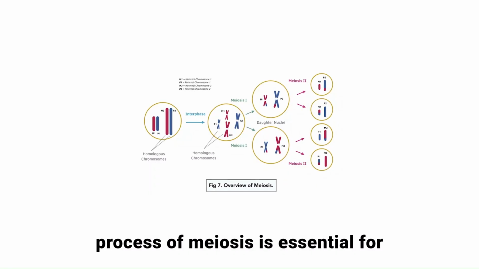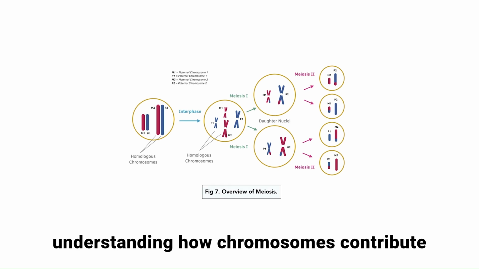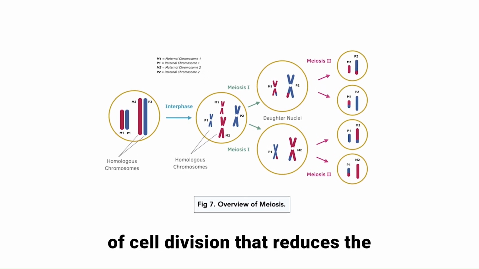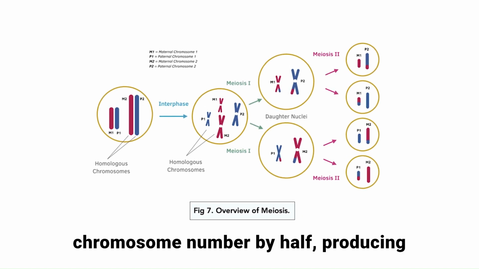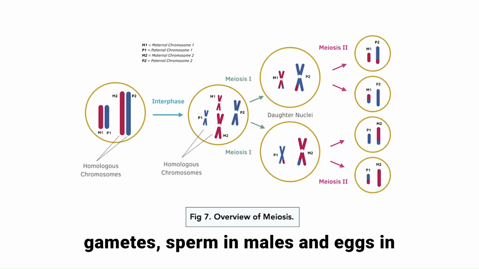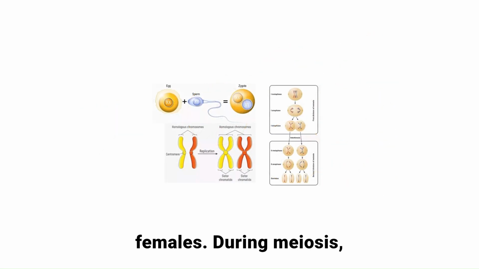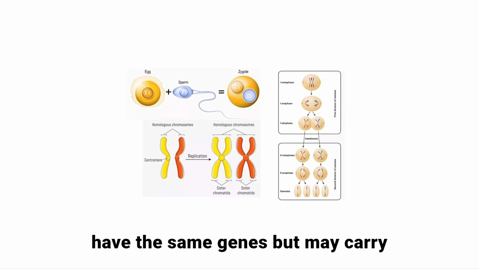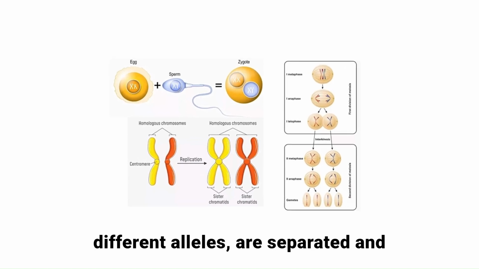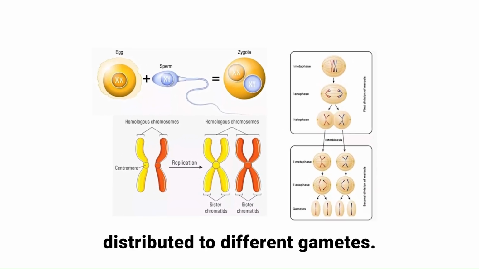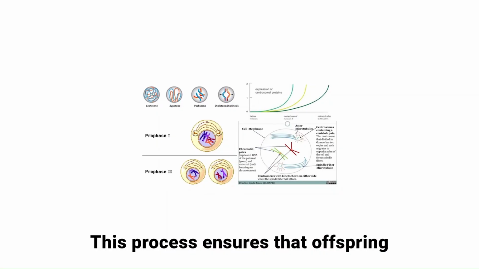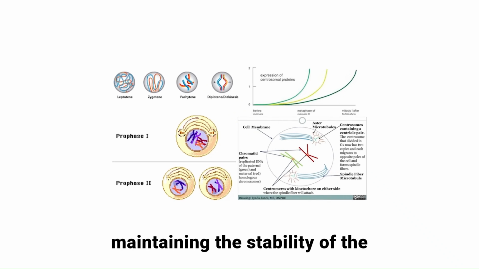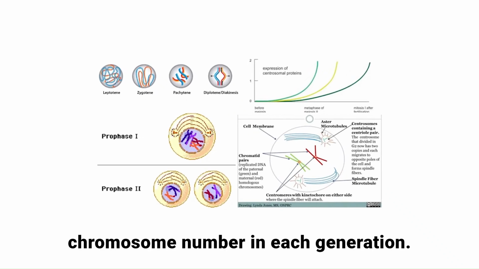The process of meiosis is essential for understanding how chromosomes contribute to inheritance. Meiosis is a type of cell division that reduces the chromosome number by half, producing gametes, sperm in males and eggs in females. During meiosis, homologous chromosomes, which have the same genes but may carry different alleles, are separated and distributed to different gametes. This process ensures that offspring inherit one chromosome from each pair, maintaining the stability of the chromosome number in each generation.